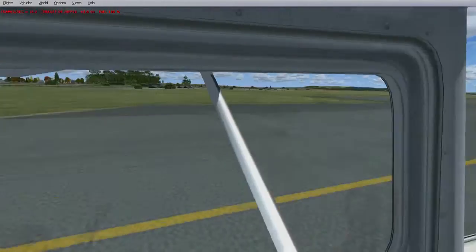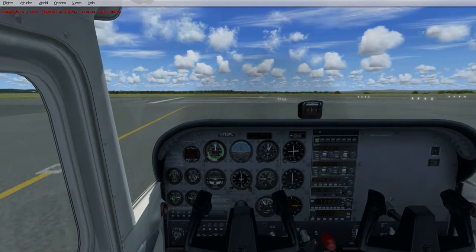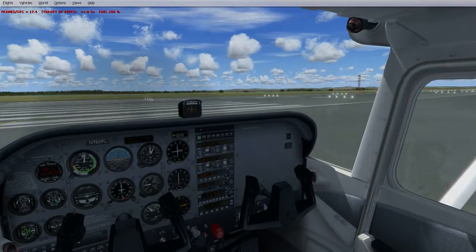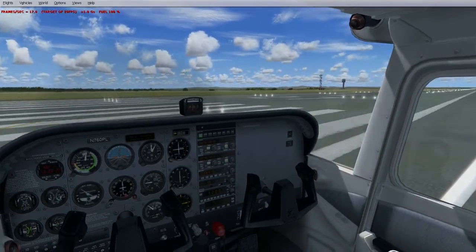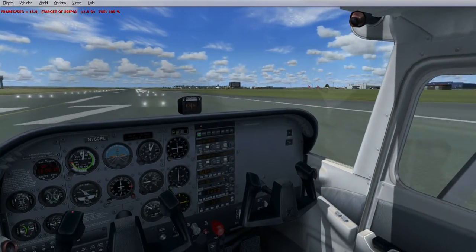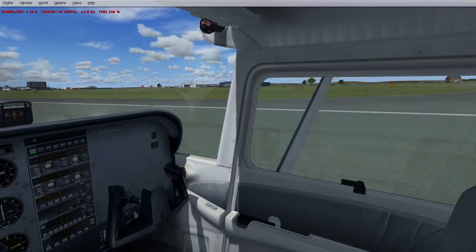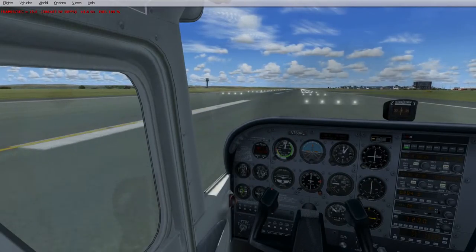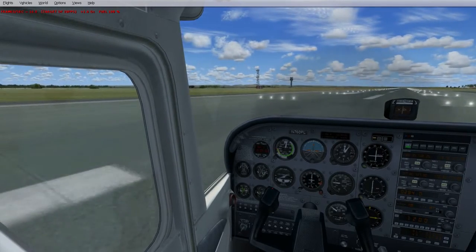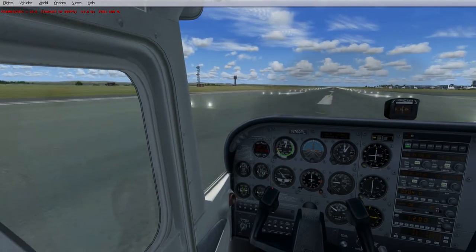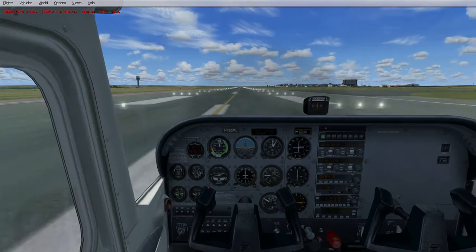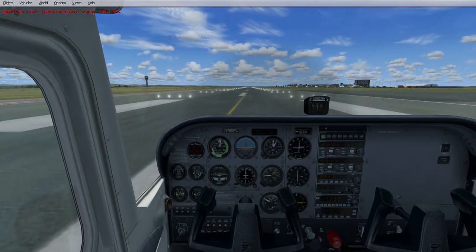Cessna 0 Papa Lima. Even though you've been given takeoff clearance, it is always good to ensure that there isn't any aircraft coming along. So we always just check that there's no aircraft attempting to land or attempting to take off. So we just got to straighten up on the runway now. Quite a nice long runway that we have at Liverpool. Okay, flaps are set at 12%, and off we go.